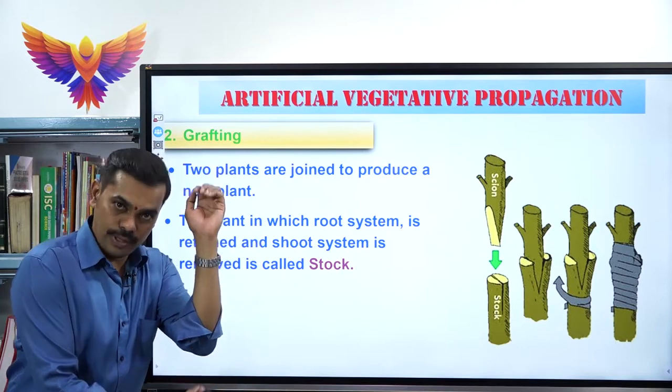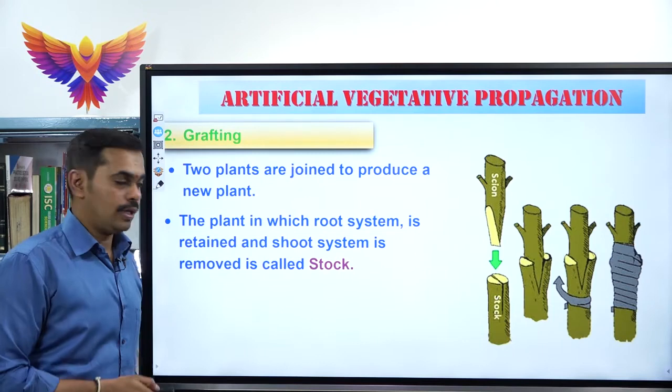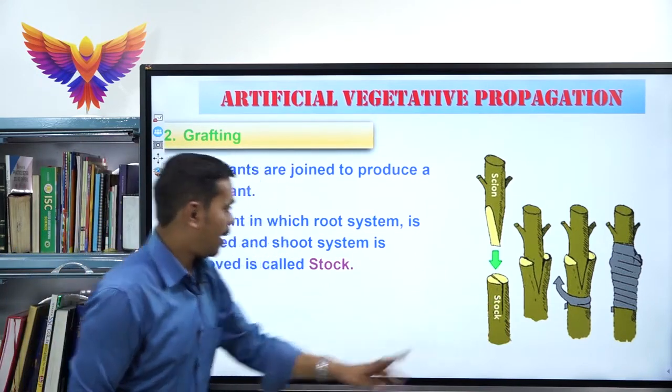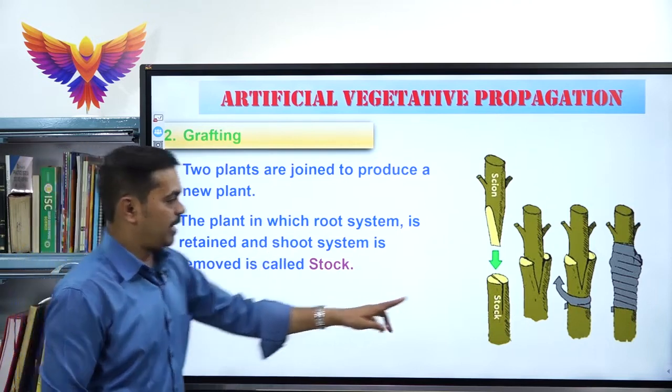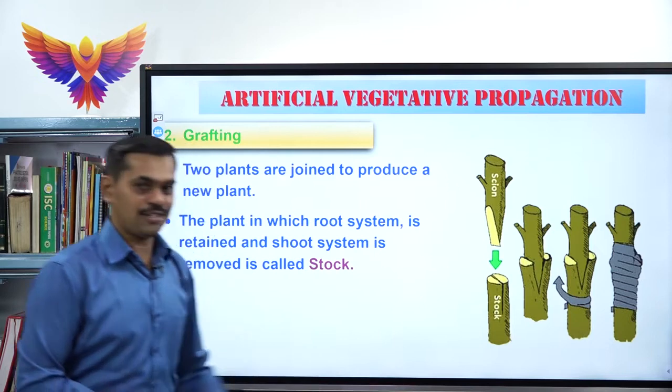The root system will be kept as it is, but the shoot system will be removed. That part we call as stalk. Look at this. Here what happens? The root system is retained, but the shoot system is removed. That part we call as stalk.